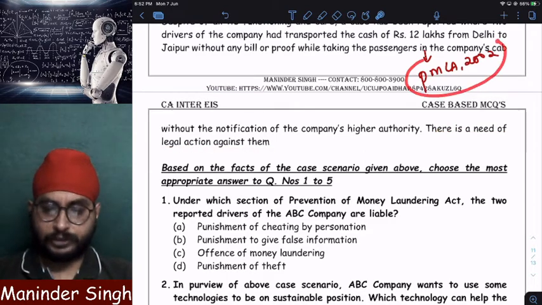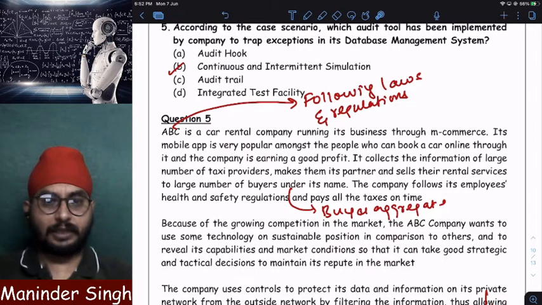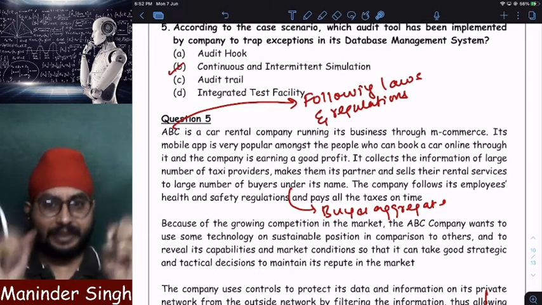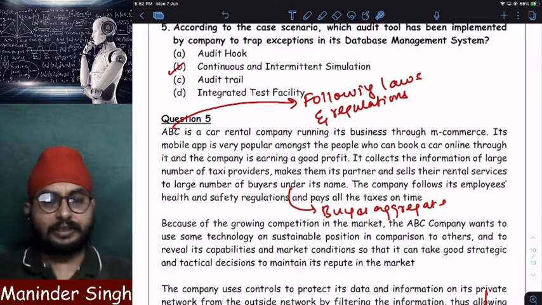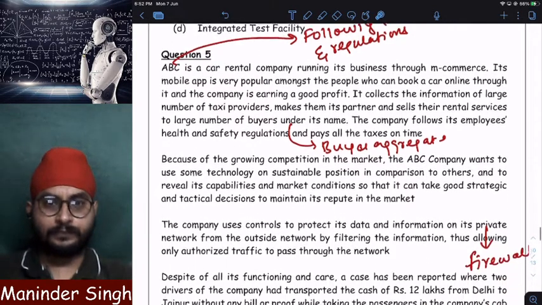Under which act? Prevention of Money Laundering Act. So what is the situation, sir? Here the situation is that I'm a car rental company. ABC Limited is a car rental company just like Ola. It has identified multiple sellers and made them register under its app, and it is providing the cab services under its brand name of ABC Limited.